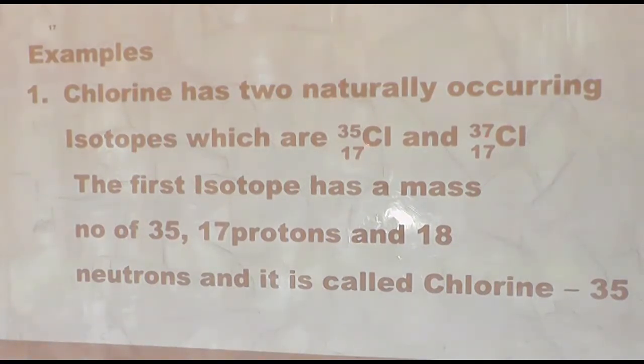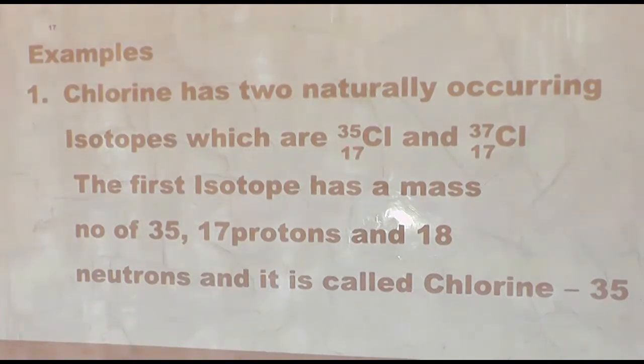The first isotope has a mass number of 35. To deduce the number of neutrons, all you do is 35 minus 17, which means mass number 35 minus number of protons 17.